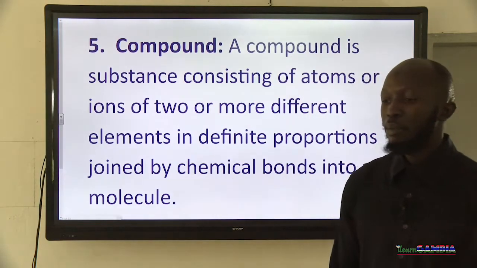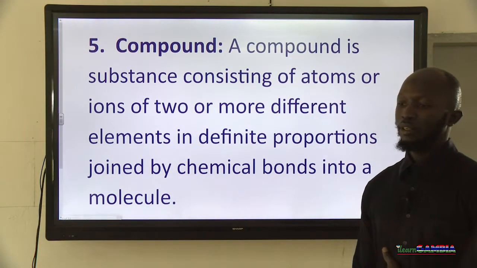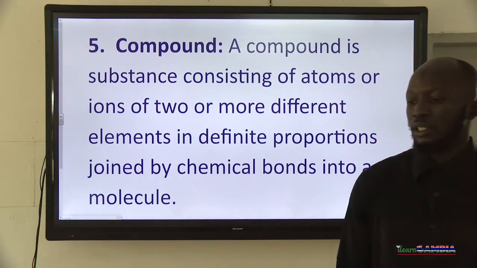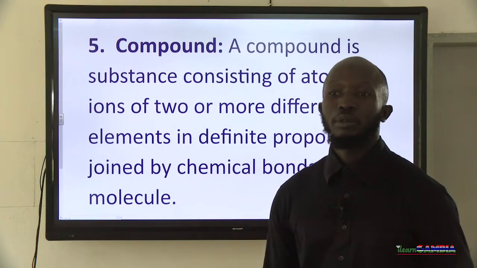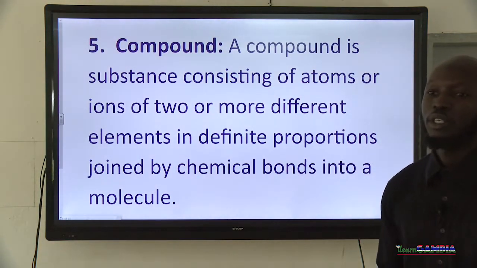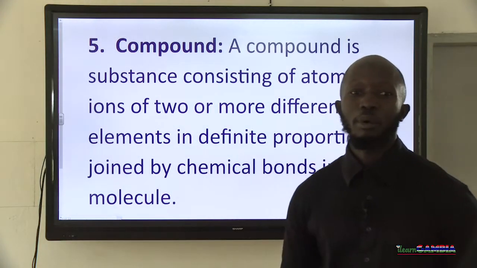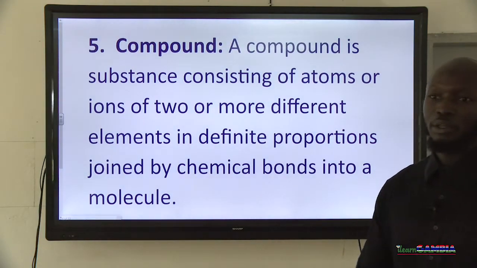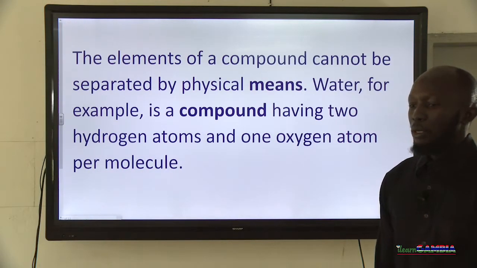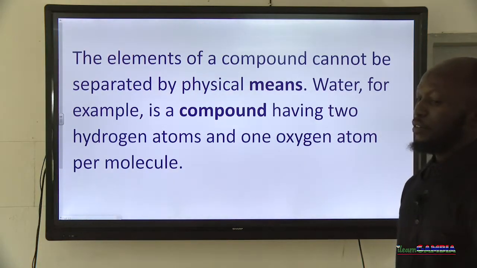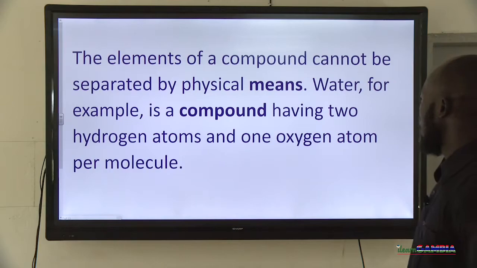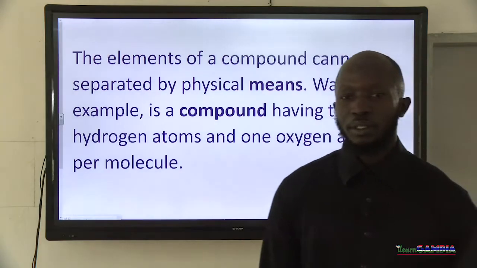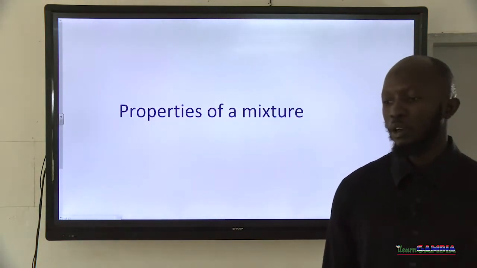And now you want to look at compounds. A compound is a substance consisting of atoms or ions of two or more different elements in definite proportion, joined by chemical bonds into a molecule. For example, you want to look at a compound of ammonia. You want to look at a compound of water. You want to look at other compounds like carbon monoxide. These are all compounds. Right? Now, the elements of a compound cannot be separated by physical means. Water, for example, is a compound having two hydrogen atoms and one oxygen atom per every molecule of water.